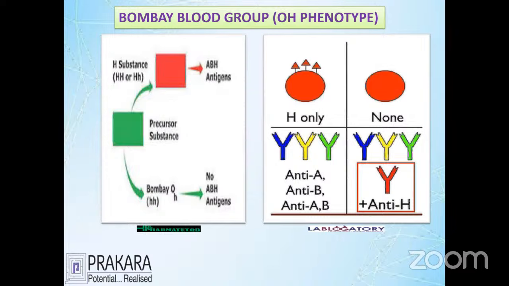If the Bombay O group gives blood to the normal O group, they get the problem of reactions. So only the Bombay O group can give blood to the Bombay O group. This is an important condition. The Bombay O group does not get blood from other people, and only has a chance of getting their own group, the Bombay O group.